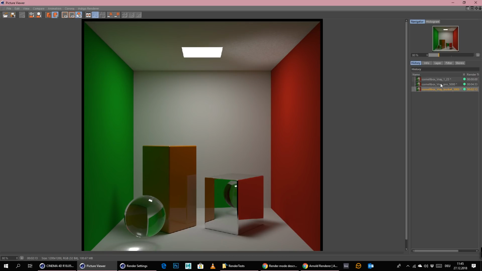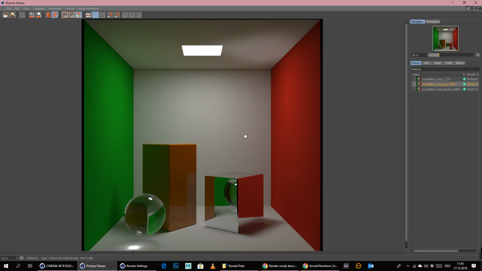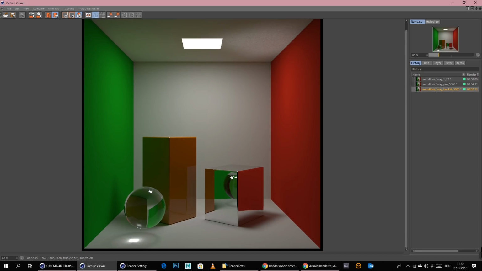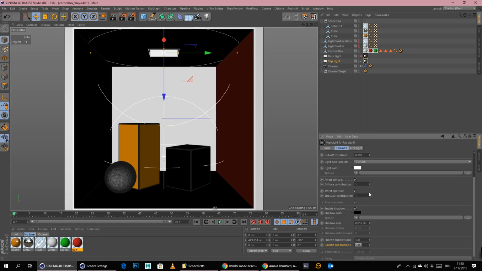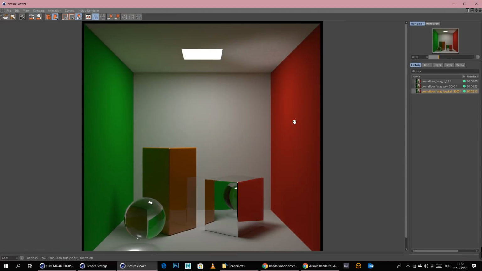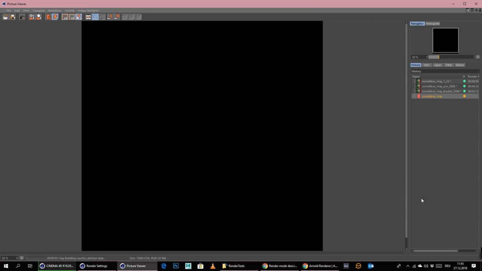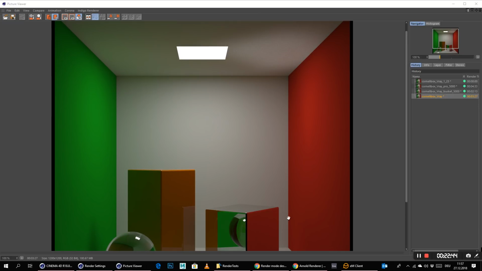Also because, I mean, we could of course also limit the progressive renderer and stop it maybe also at 2 minutes 13 and see what we get in the end. But I think I like that. And let me up this now to 10,000 with the bucket renderer, and let's see what time we get with the bucket renderer here. We'll just stop the video and turn it back on when this has finished.